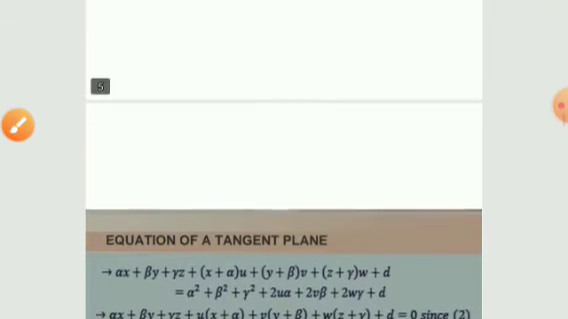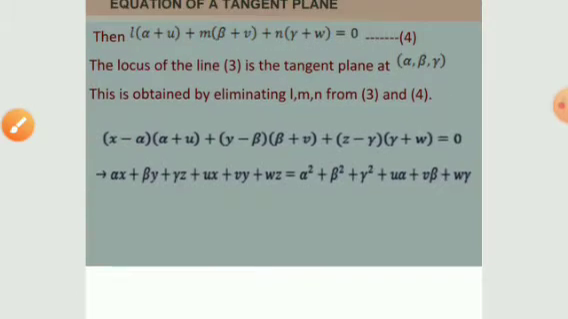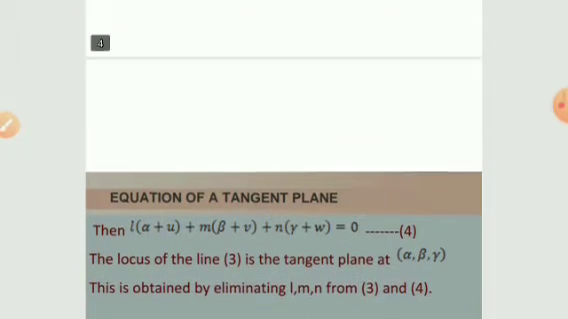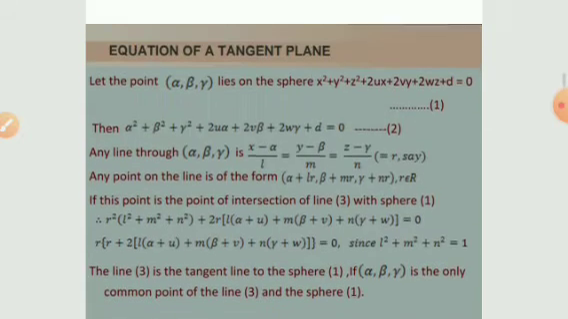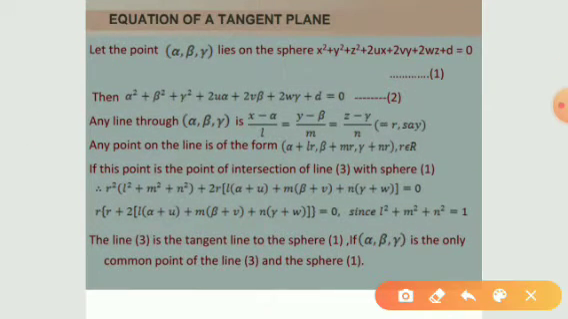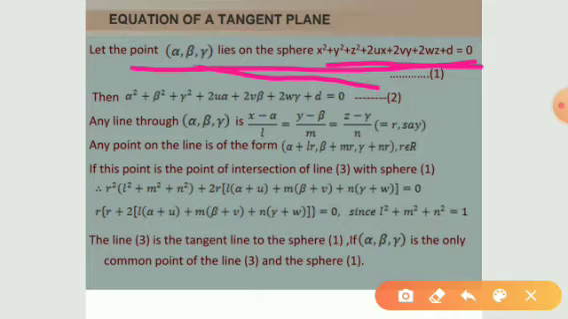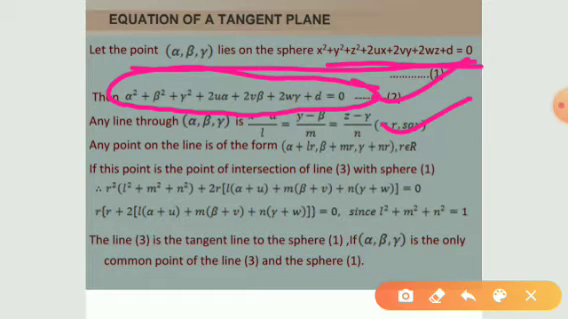So how can we derive the equation of tangent plane at a point? See this. Let alpha, beta, gamma be a point on the sphere. Then obviously, since alpha, beta, gamma is a point on the sphere, alpha, beta, gamma satisfies the equation of the sphere. We can write like this. Suppose this is a tangent line at alpha, beta, gamma, and any point on this tangent line can be written like this.